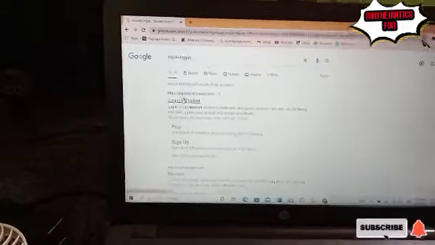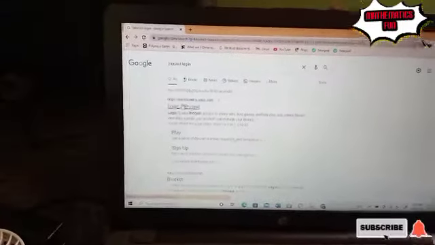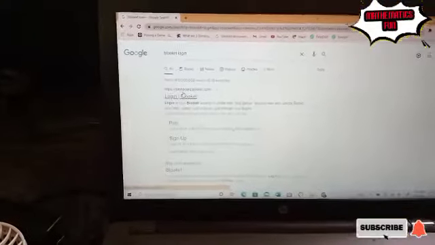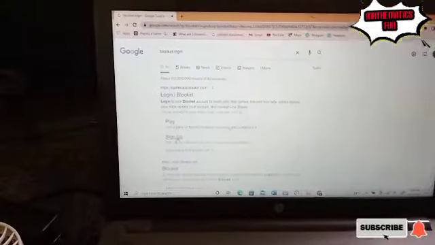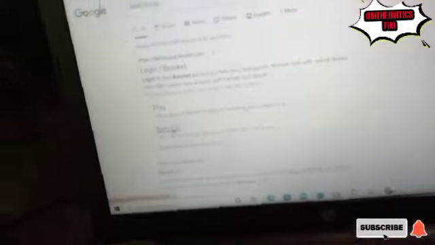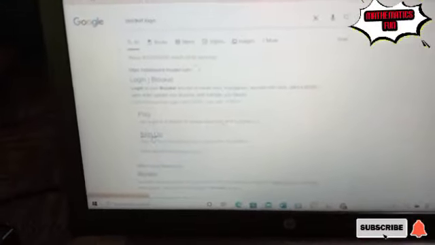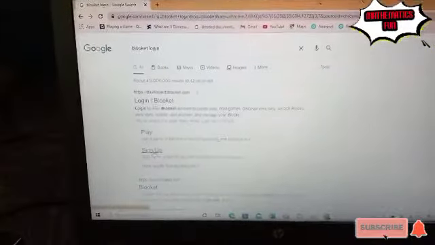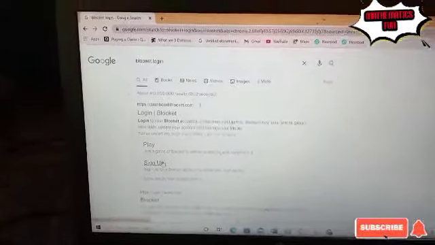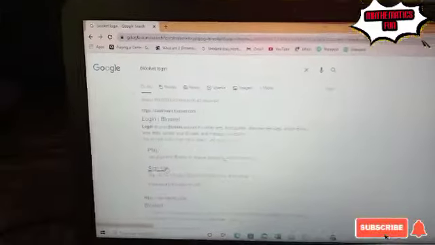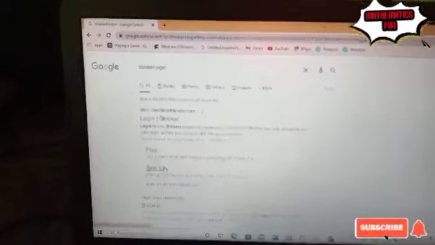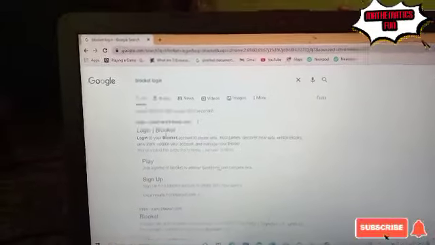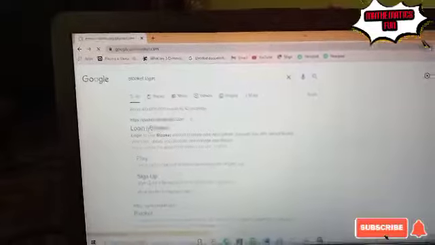This is it. Because I've already signed up, I'm going to go to this login aspect, as you can see. But if this is your first time, you have to go through the sign up aspect. You sign up with your Google account, as a teacher. Since I've already signed up, I'll be using this login instead.